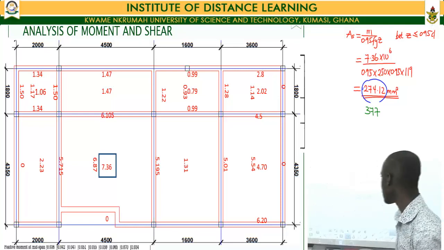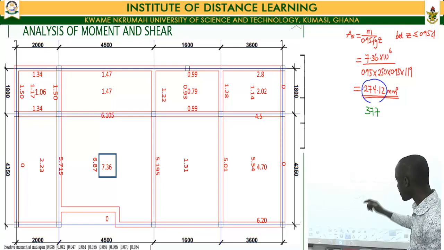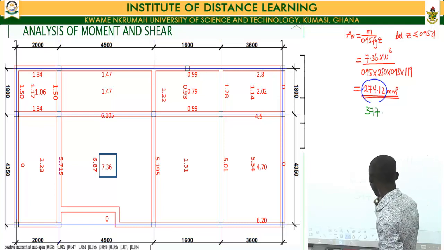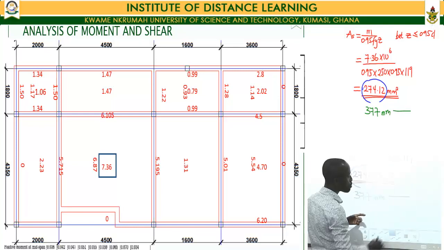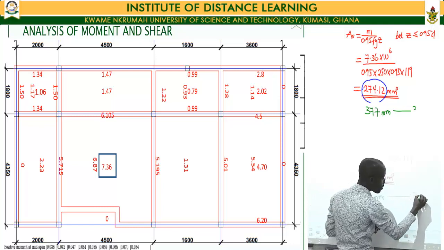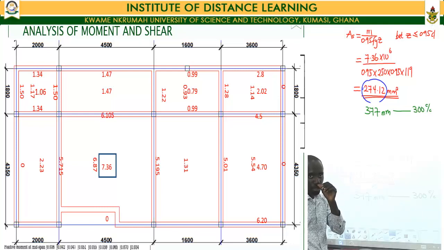That is when we space our reinforcement at a distance of 300 center to center.